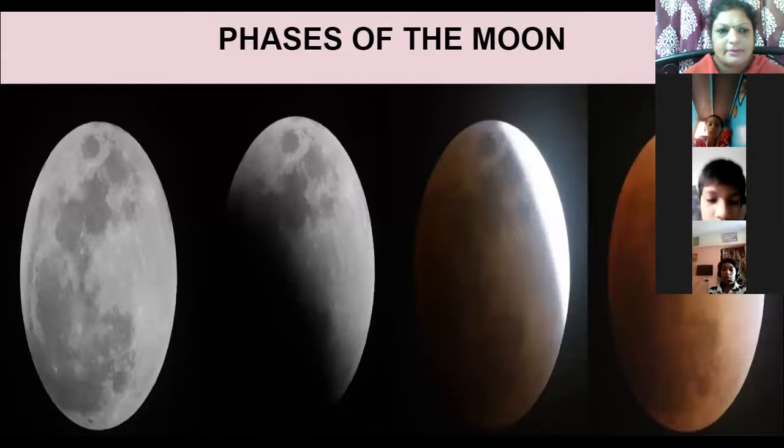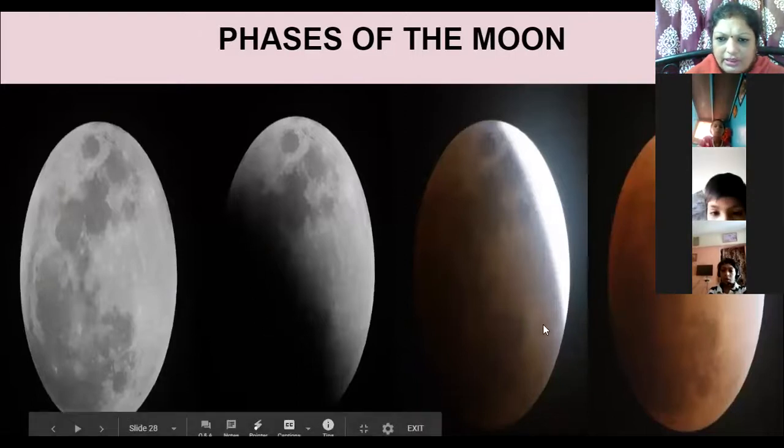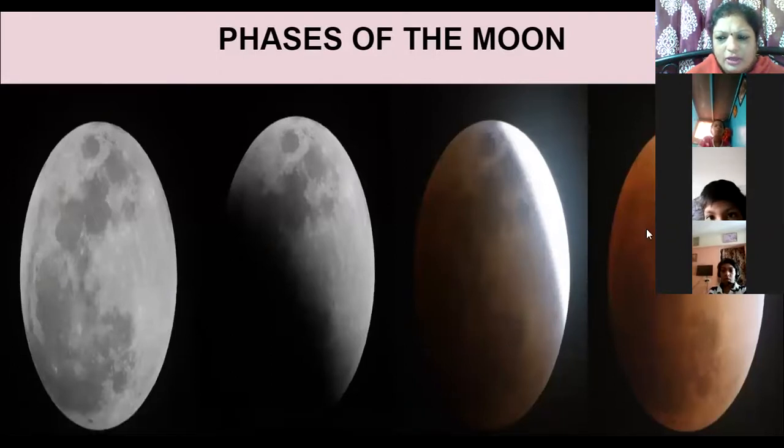Now see what happens from full moon till the new moon. This moon is slowly getting covered. It is becoming dark. Here it is even darker. The lighted part is very little. And one day comes when you cannot see the moon. So we have to study the phases of the moon. What happens from one full moon to the new moon? It takes 14 to 15 days. So let's go ahead and see what happens.